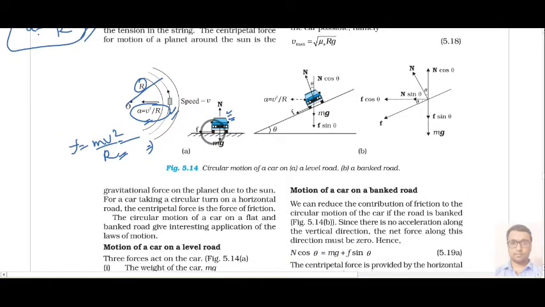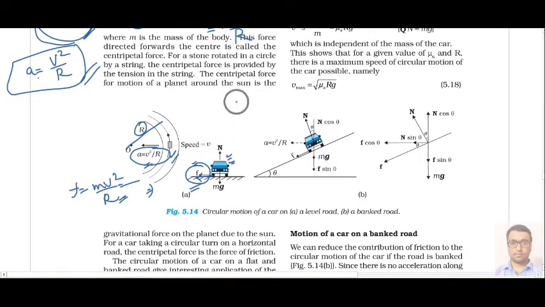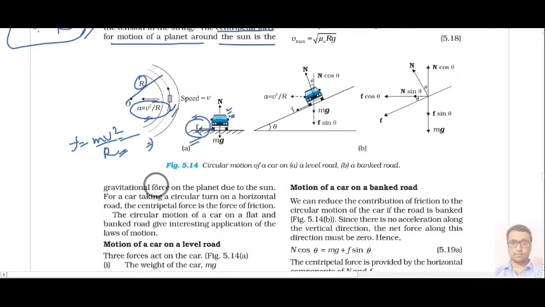The necessary centripetal force that is required for moving a car in a path is provided by friction force. Like here you can read that the centripetal force for the motion of a planet moving around the sun is provided by gravitational force. If the car is taking a circular turn, then that centripetal force is the force of friction, meaning friction provides that force.